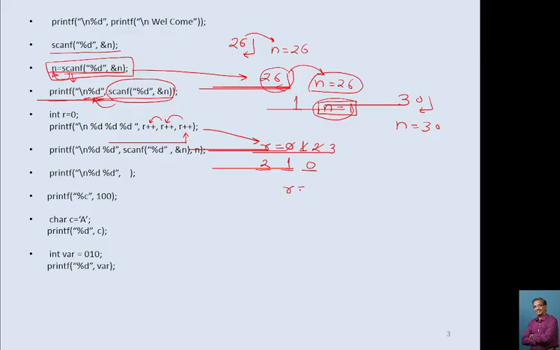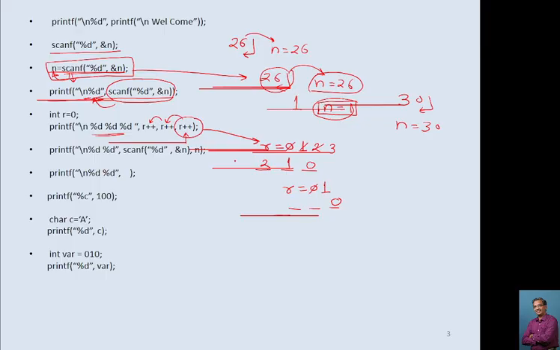Initially r is 0. Then this 3 percentage d indicates you want to print three numbers: first number, second number and third number. Okay. Now here r plus plus, r plus plus, r plus plus, here we don't have any other variable in between. We don't have any other equation in between. So it starts with this r plus plus. This r plus plus indicates print the value of r, that is, the value of r is 0 and then increment the value of r by 1.